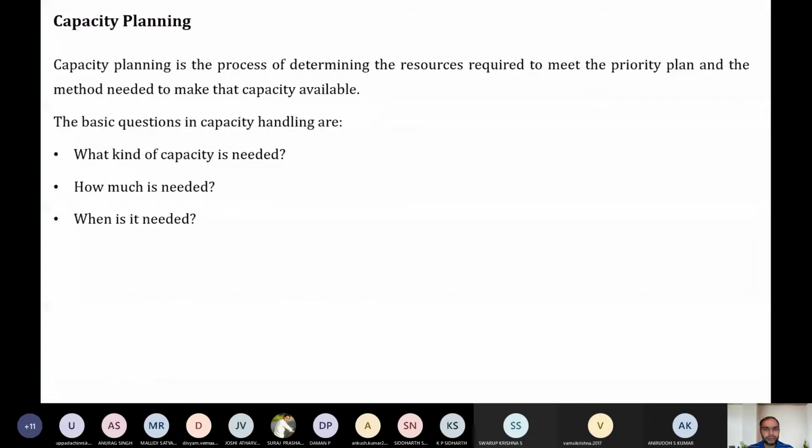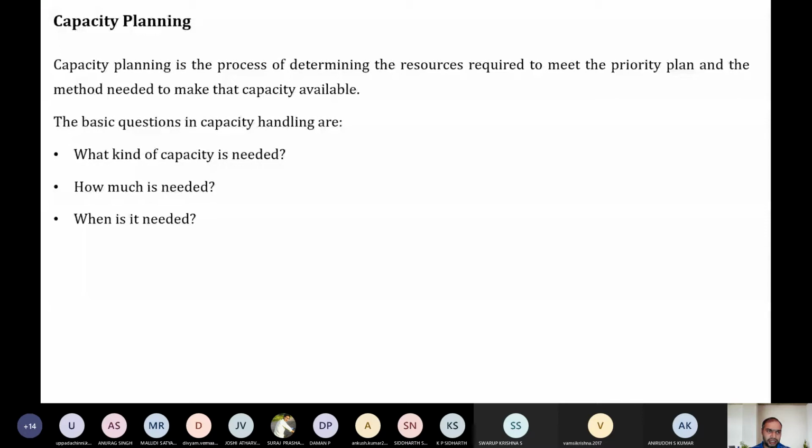Okay, so good afternoon. And in today's class, we'll be continuing the last class discussion on capacity planning and load planning strategies and capacity requirement planning. So these topics we'll be discussing today.